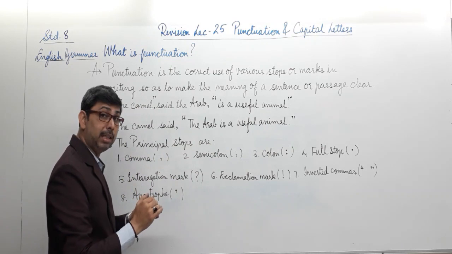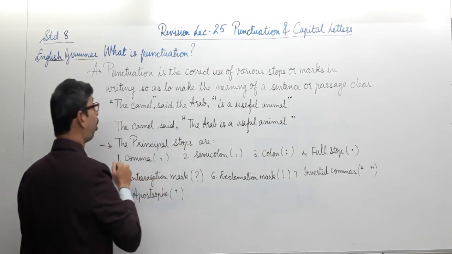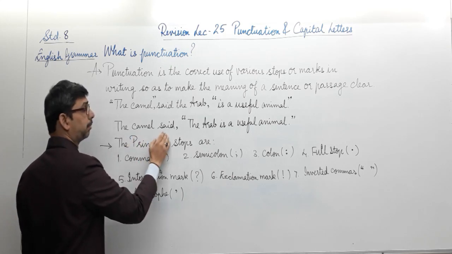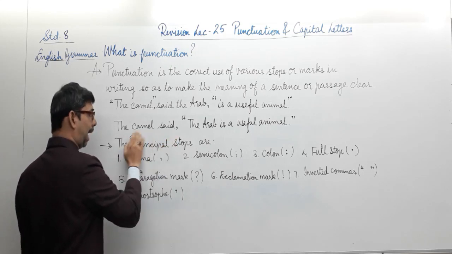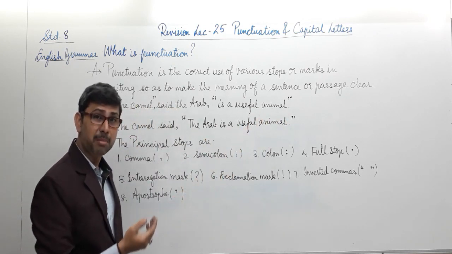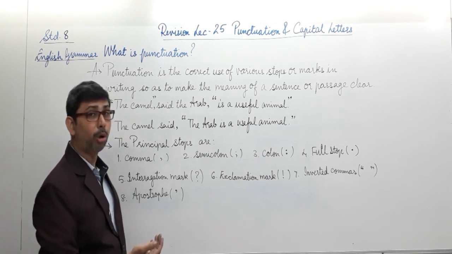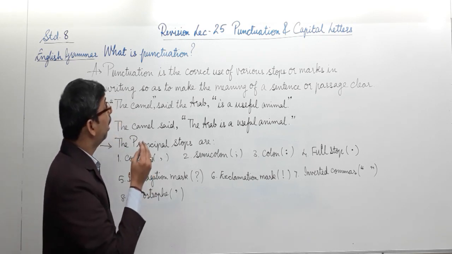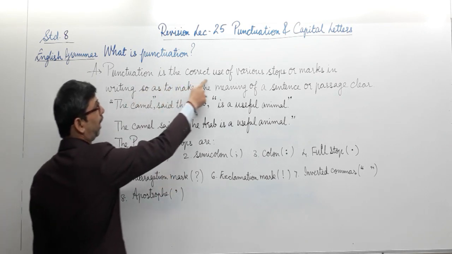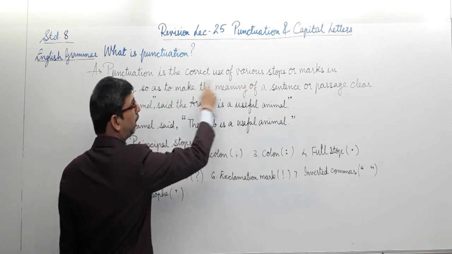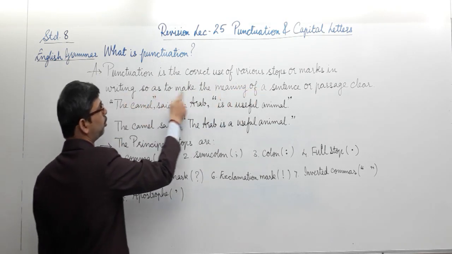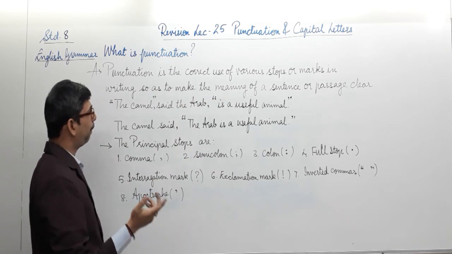But have a look at the second usage of the punctuation mark, that is the inverted comma. The camel said, I am taking a pause over here, "The Arab is a useful animal." See how the entire meaning has changed? So it's very important to apply the punctuation marks in the proper place. So punctuation is the correct use of various stops or marks in writing so as to make the meaning of the sentence or the passage clear.